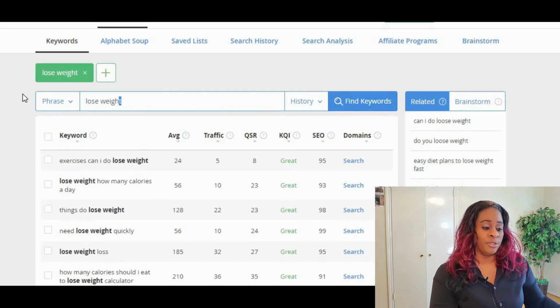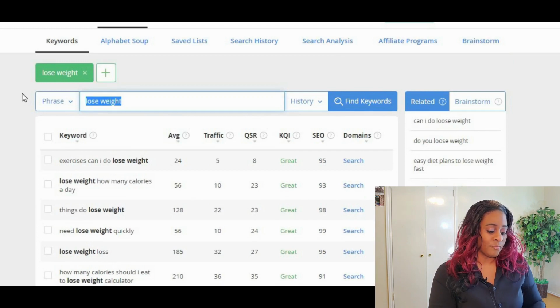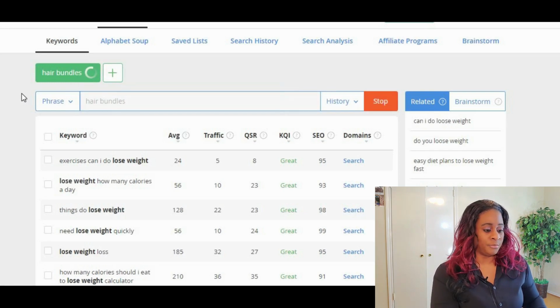Let's try another keyword. Hair bundles. If you're in the beauty industry, let's say hair bundles.